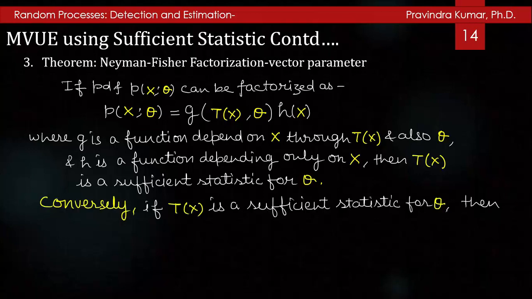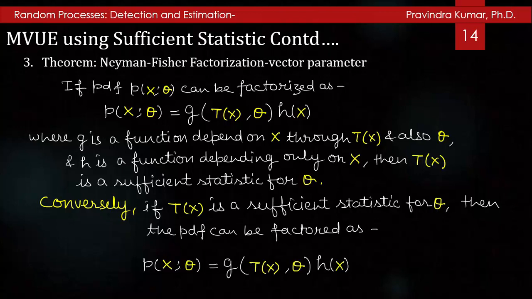Conversely, if T(x) is the sufficient statistic of theta, then the PDF can be factorized as p(x; theta) equal to g(T(x), theta) h(x).